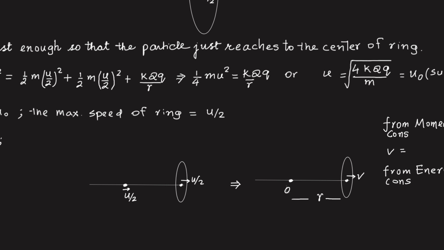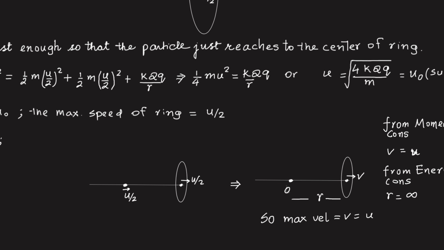So a time will come when the particle stops and the ring is moving, suppose with velocity v at that instant, and suppose the distance is r at that instant. From momentum conservation, since the momentum must remain mu throughout, this ring must have the same momentum as carried by the particle initially. So m v of this ring should be equal to m u of the particle, and therefore this ring will move with velocity equal to u.